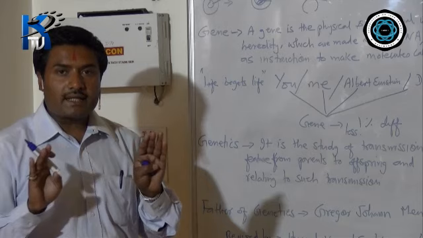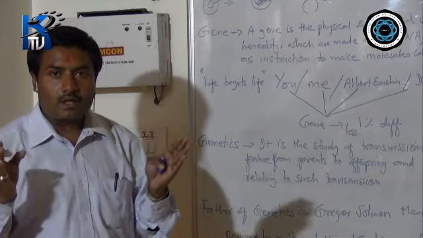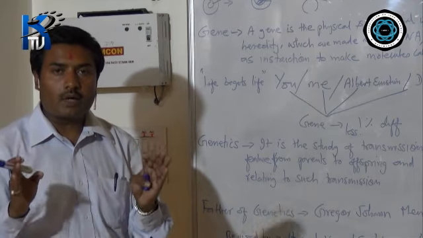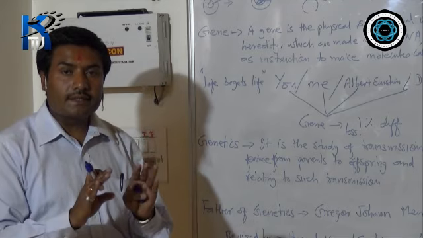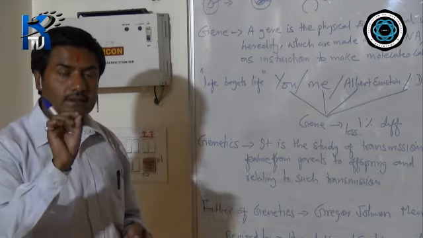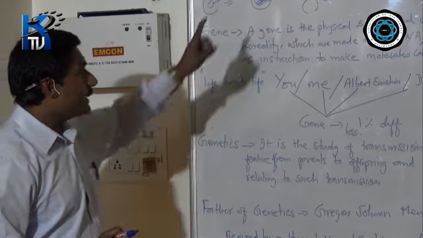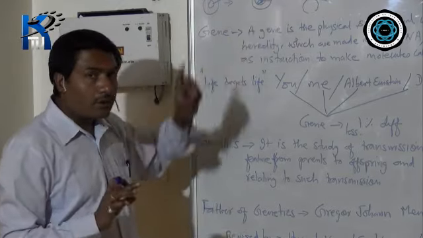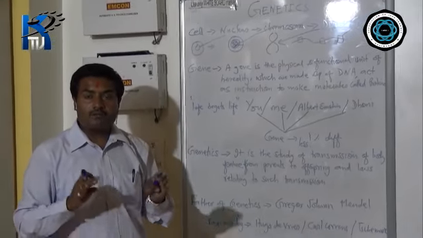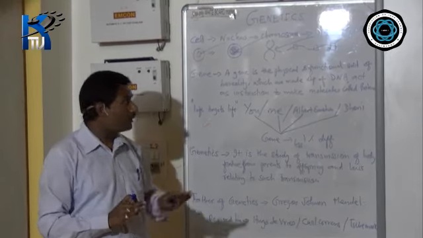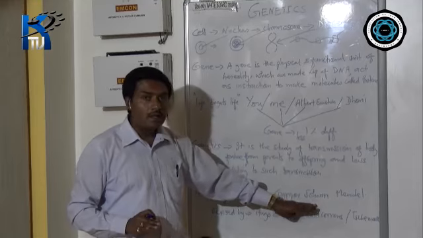These dissimilarities in phenotype, when they look different from one another, are all due to genes. So the study of the behavior of genes is called genetics. And the person who laid the foundation, the pioneer, the first one to study it, was no other than Gregor Johann Mendel.